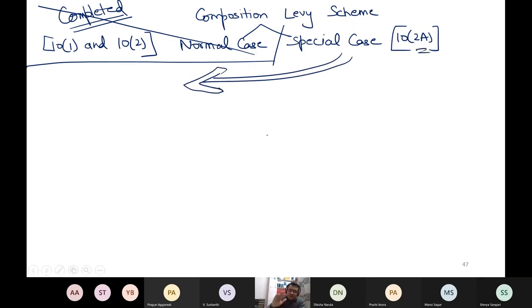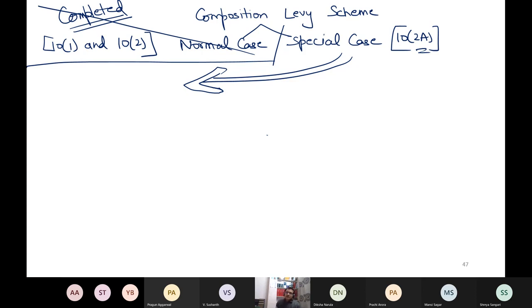Now, initially, the normal case covers only goods supply and some services up to some limit, as I have shown. Now normal case covers all supply of goods except some like pan masala or something. It covers restaurant service without any limit. But other than restaurant service, other services are also covered, but that have some limit, 5 lakh or 10% of last year's turnover. If my service value exceeds this value, then I become ineligible under normal case. So to cover all these services without limit, this special case comes into picture.